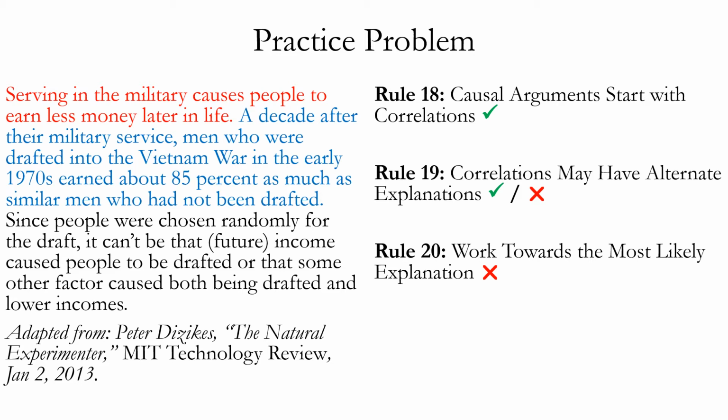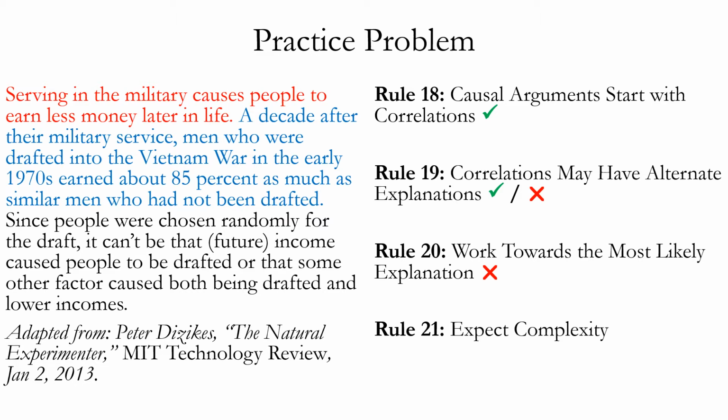So this is another plausible alternate explanation that should have been brought up to satisfy Rule 19, and there should have been evidence against it or evidence in support of its preferred explanation being better than this alternate explanation per Rule 20, and neither one of those was done by this argument. Rule 21 says to expect complexity. This could include things such as raising the possibility of multiple causes for the correlation.